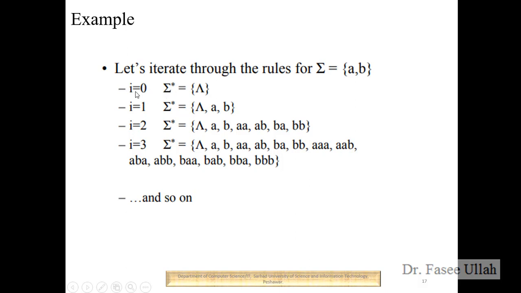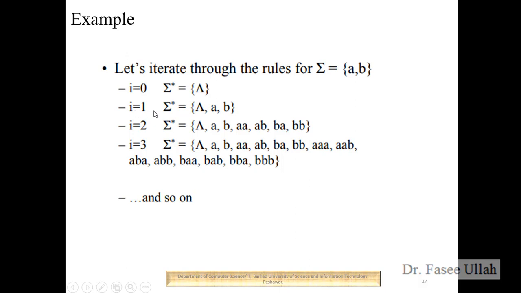If I say i is equal to 0, anything to the power of 0 means nothing, in mathematical form. If I put 0 over here on the sigma, it returns empty. Empty could be this symbol or another symbol we can also represent.